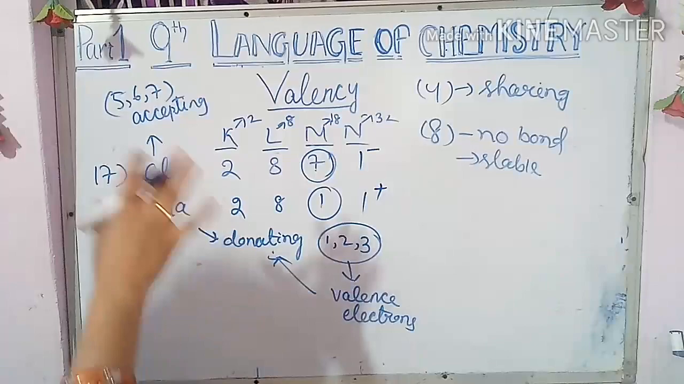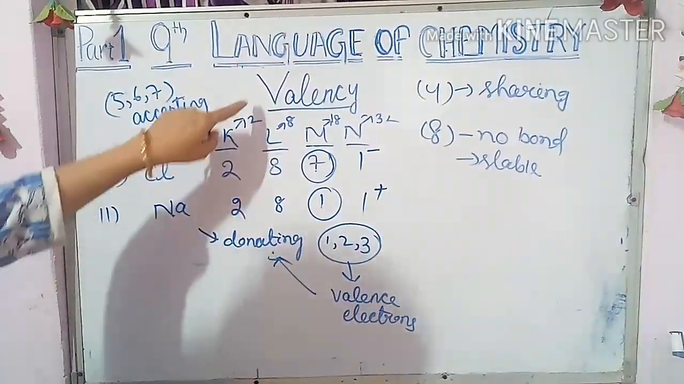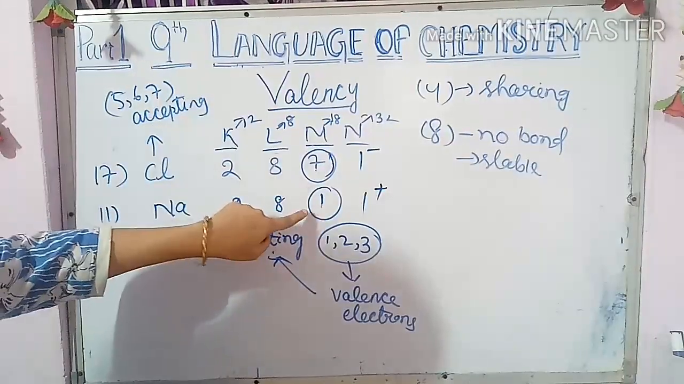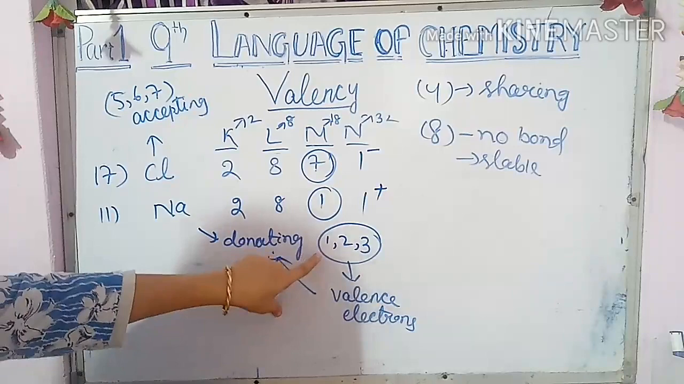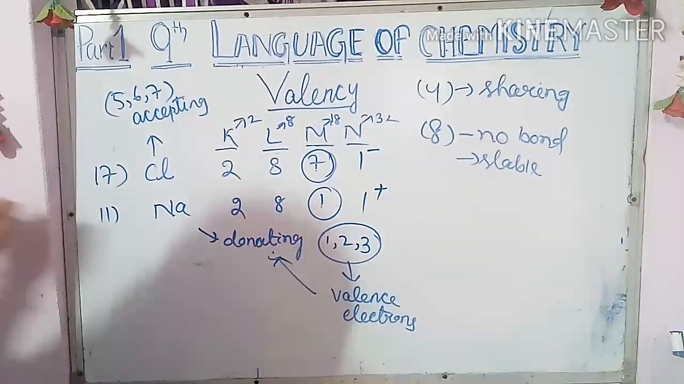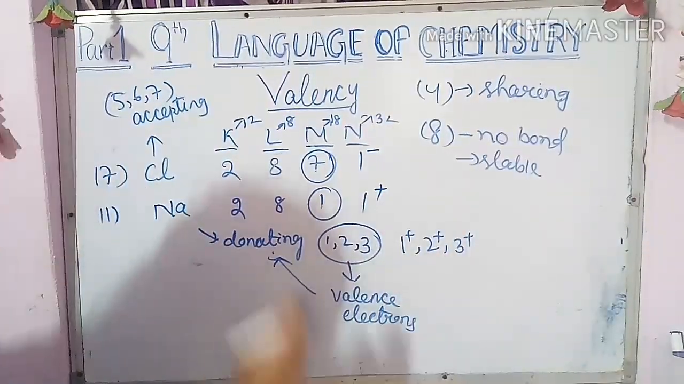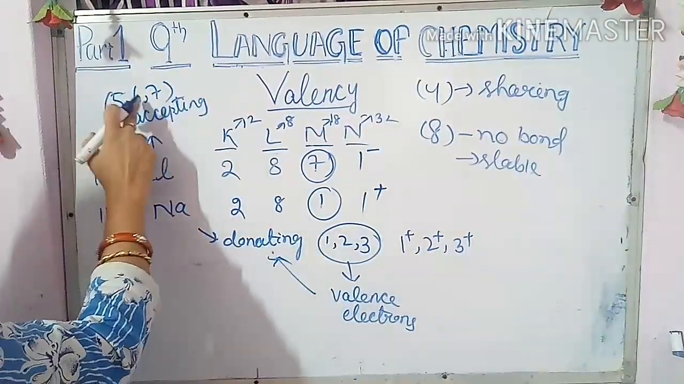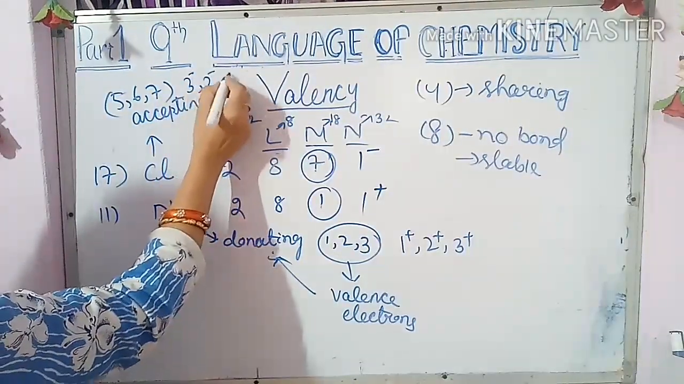That's why you have to remember this formula to calculate the valency. So children, how will you calculate valency? According to the number of valence electrons. If the number of valence electrons is 1, 2 or 3, then valency is 1 plus, 2 plus, 3 plus. If the number of electrons is 5, 6, 7, then valency is 3 minus, 2 minus, 1 minus.